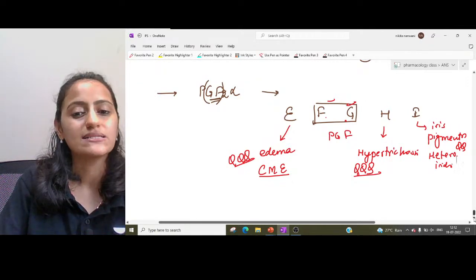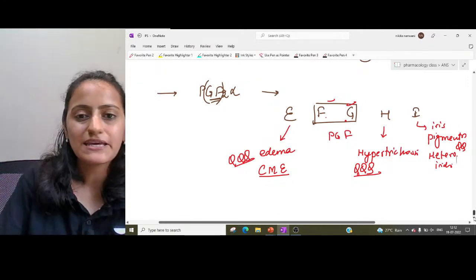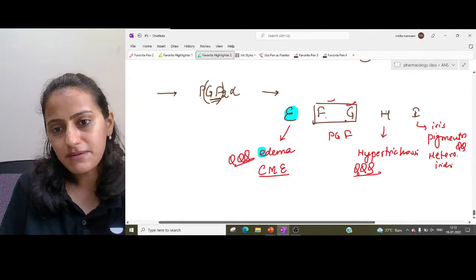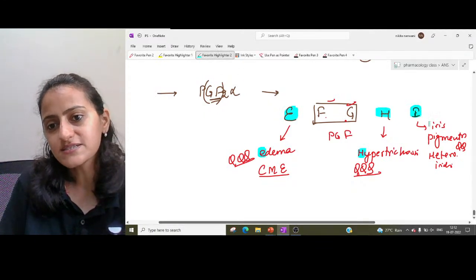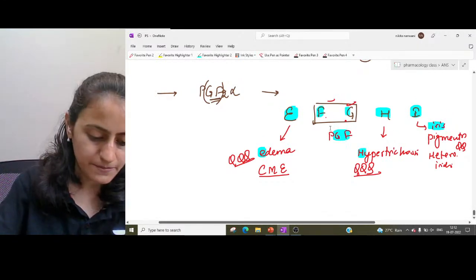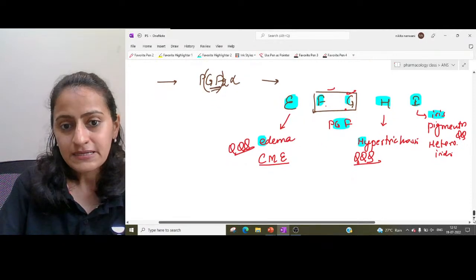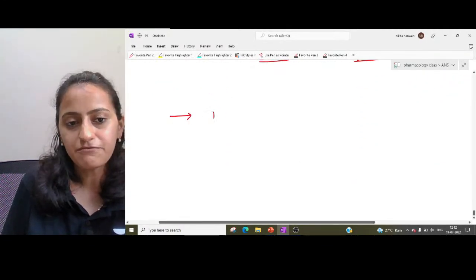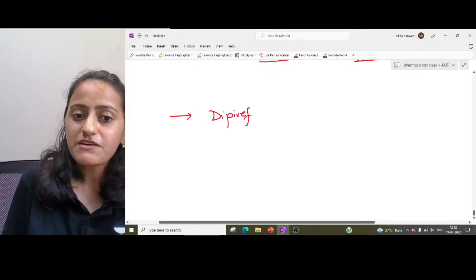So remember EFGHI: edema, hypertrichosis, and iris pigmentation with PGF2 alpha.